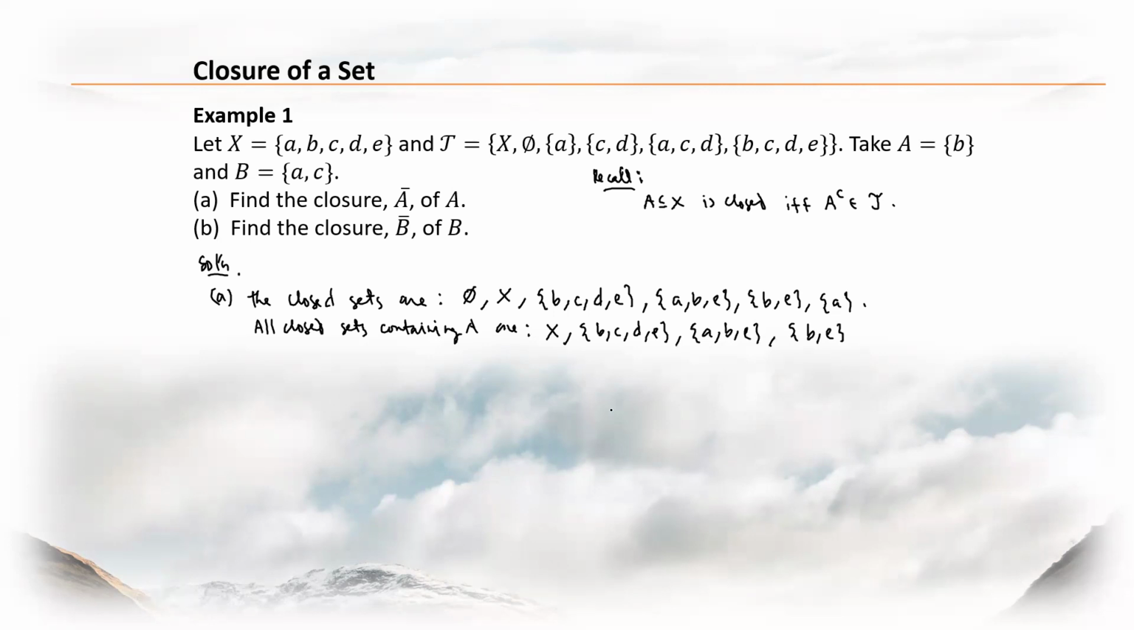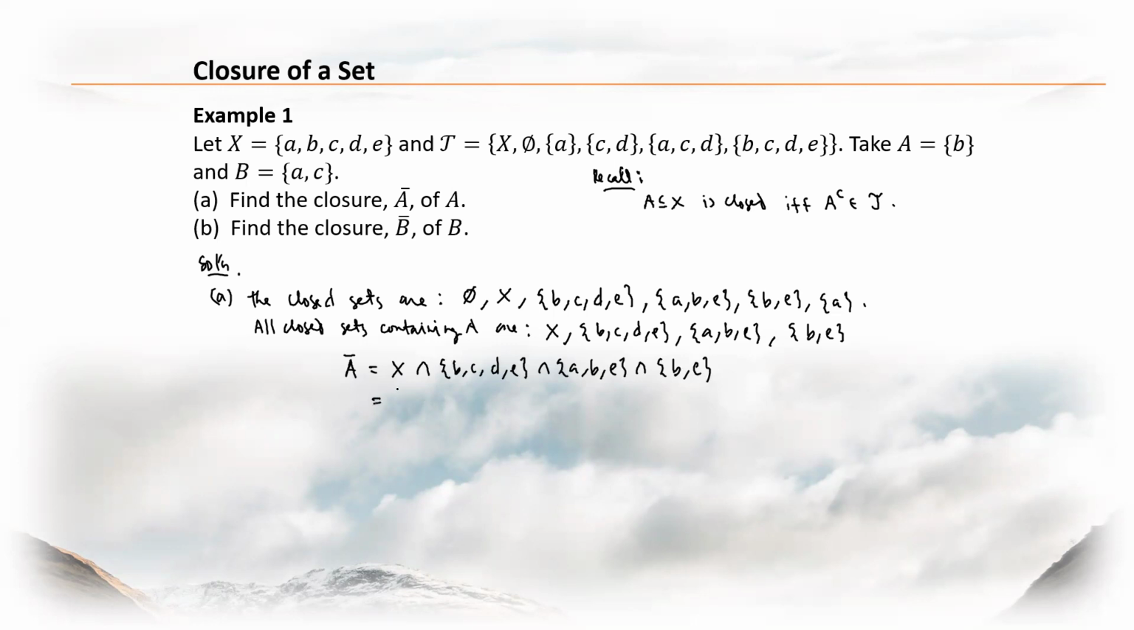Okay, after identifying all closed sets that contain A, the next thing you do is to find the intersection of these sets that contain A. Because our definition for the closure of A, A bar, is the intersection of all these subsets, meaning the intersection of X, B, C, D, E, and the set whose elements are A, B, and E, and B and E. Okay?